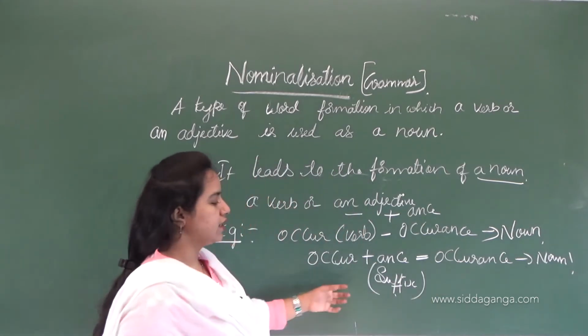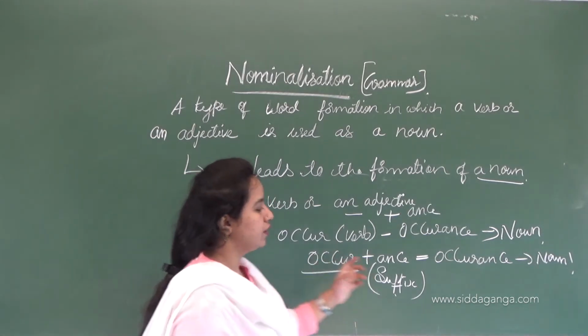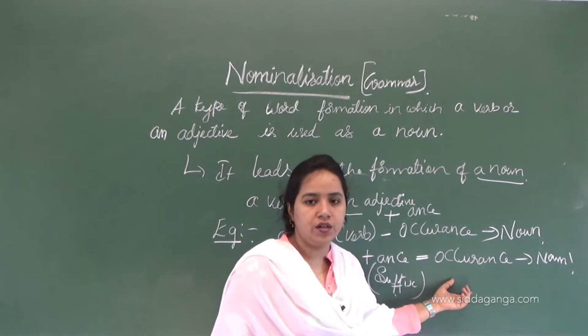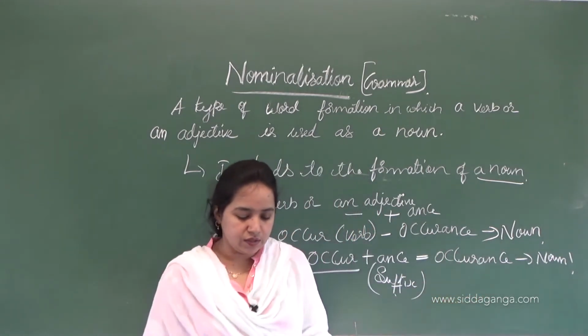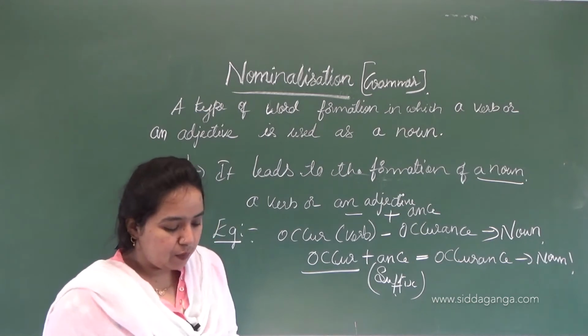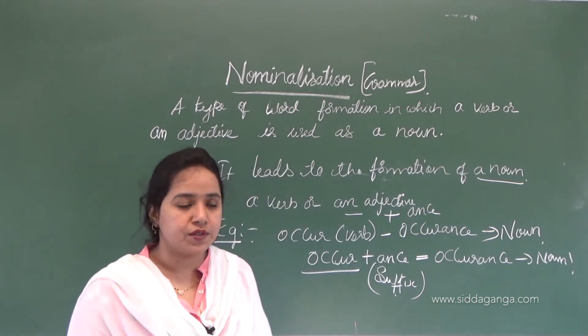So these are called suffixes. When we add them to a verb, it gives the formation of a noun, that is occurrence.